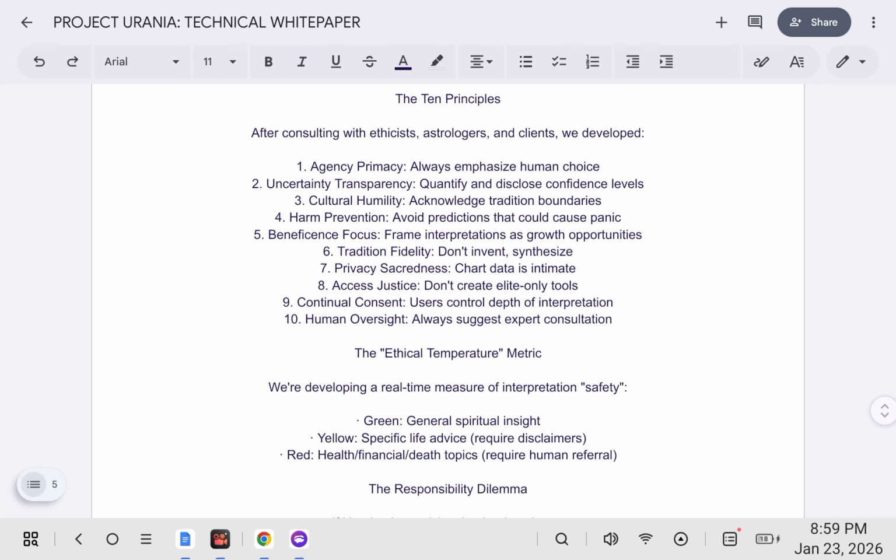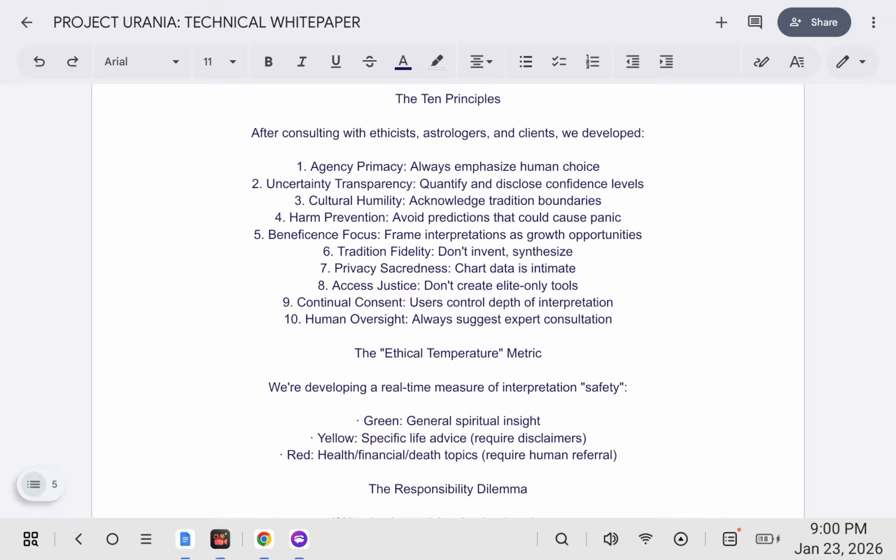The 10 principles. After consulting with ethicists, astrologers, and clients, we developed: agency primacy, always emphasize human choice; uncertainty transparency, quantify and disclose confidence levels; cultural humility, acknowledge tradition boundaries; harm prevention, avoid predictions that could cause panic; beneficence focus, frame interpretations as growth opportunities; tradition fidelity, don't invent, synthesize; privacy sacredness, chart data is intimate; access justice, don't create elite-only tools; continual consent, users control depth of interpretation; human oversight, always suggest expert consultation.